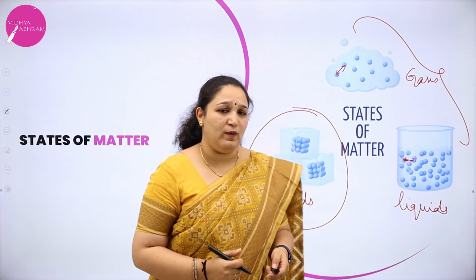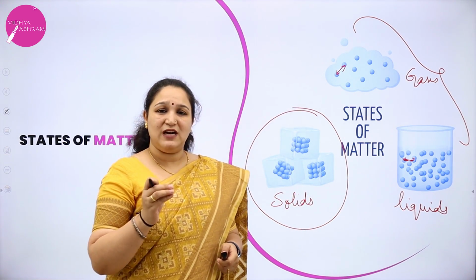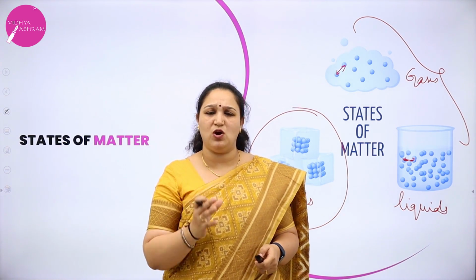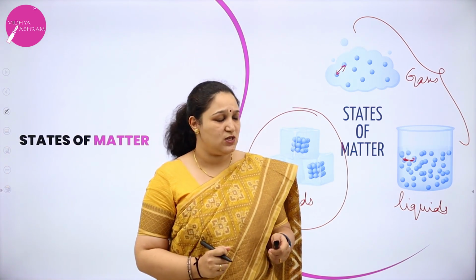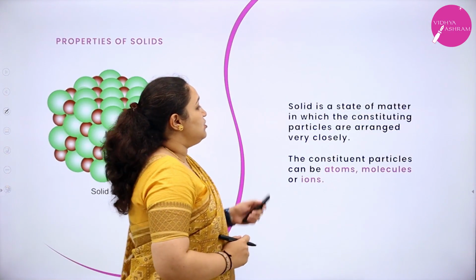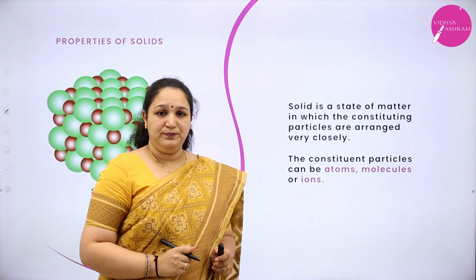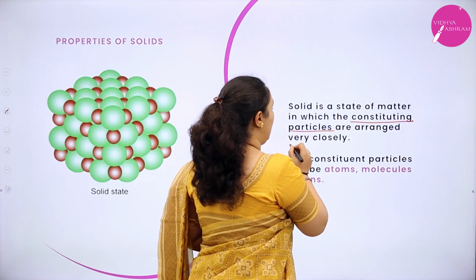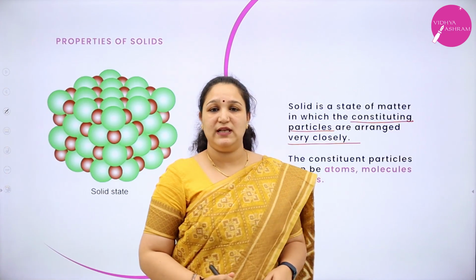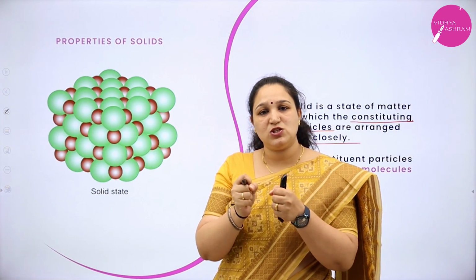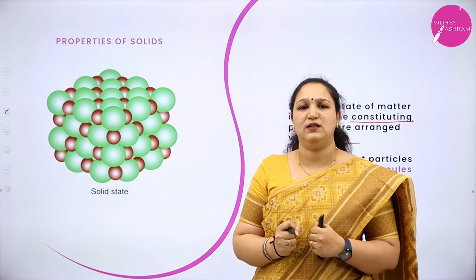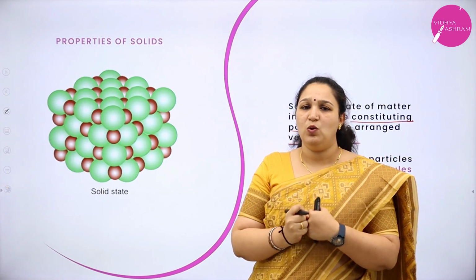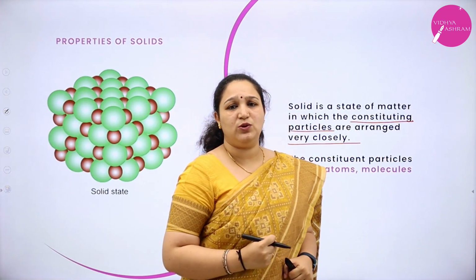Now moving forward, we'll start from the basics, from what is a solid and what are the properties of solid. So solid is a state of matter in which the constituting particles are arranged very closely. That is, the particles in the solids are very close to one another. What are these constituent particles?